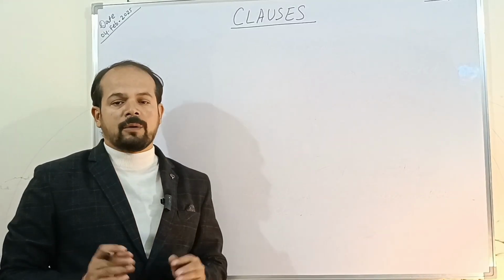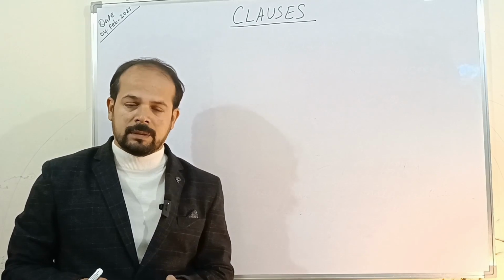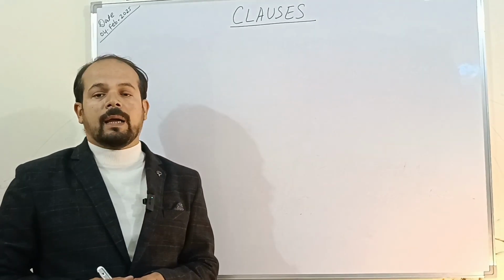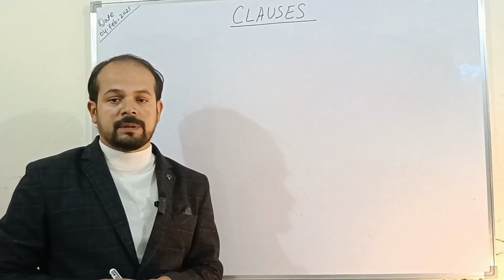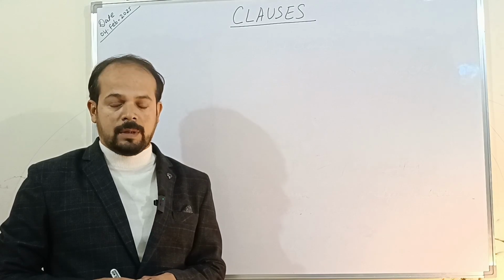Children, we know coordinate clauses are joined by coordinating conjunctions. Just now I discussed them. And what are the coordinating conjunctions? And, but, or, right?